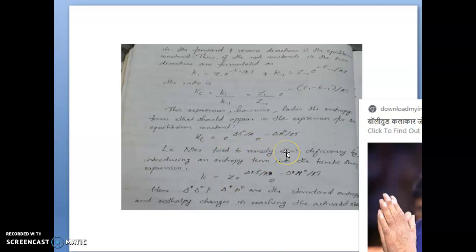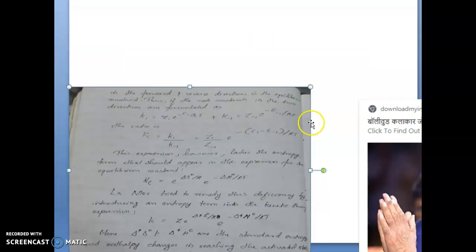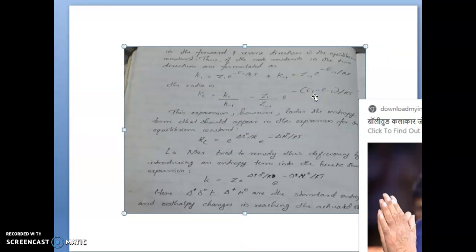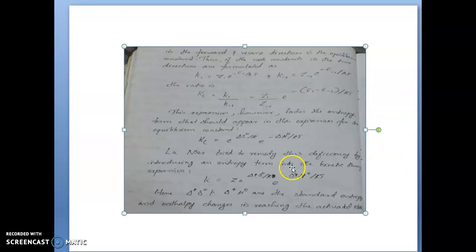So Lammer, another scientist, tried to remedy this deficiency by introducing an entropy term into the kinetic theory expression. Here ΔS and ΔH are the standard entropy and enthalpy change in the rate.